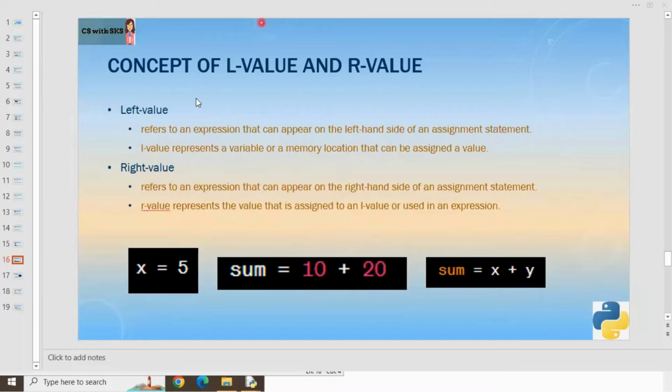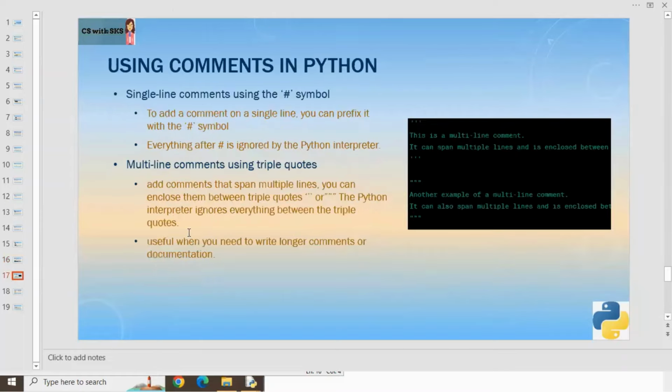Okay. Next is how we use comments in Python. So in Python, we can have single line comments, which we write using the hash symbol. Comments basically are those statements which are totally ignored by the interpreter. Interpreter will not read them. Interpreter will not execute them. They'll just simply ignore them. So basically comments are for the developers for their documentation purpose, right?